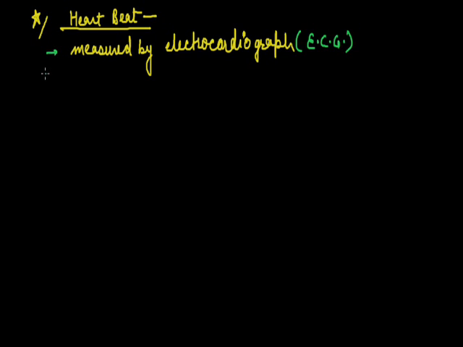Actually, our heartbeat is generated through the SA node, the sino-auricular node, which is known as the pacemaker of the heart. Sometimes it gets damaged and arrhythmic contraction and relaxation start. Then a surgical grafting of an artificial pacemaker instrument is done in the chest so that the patient's heart can work properly. So the SA node can be replaced by an artificial pacemaker.